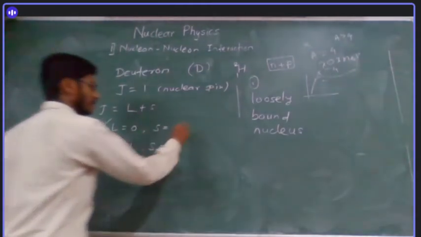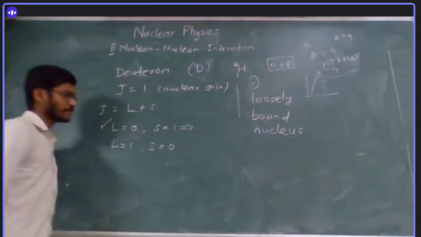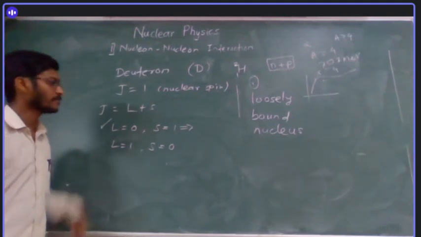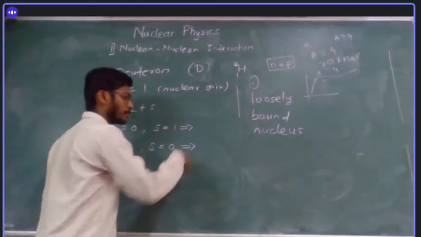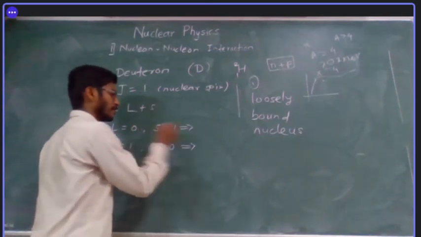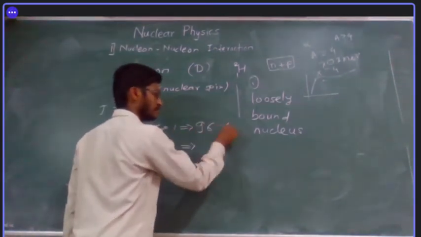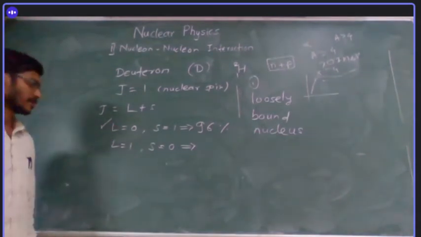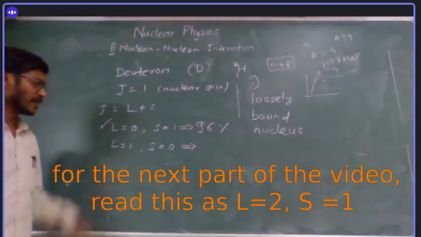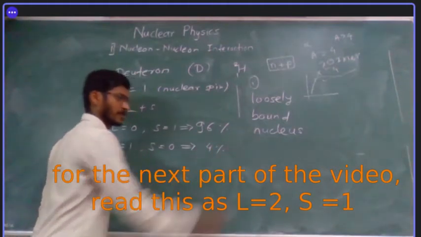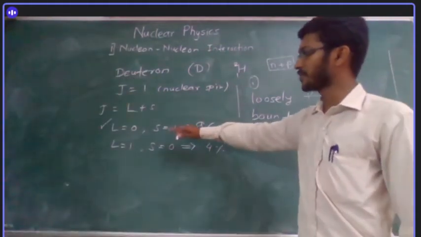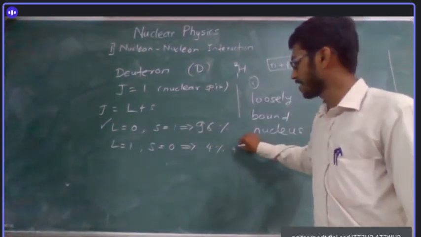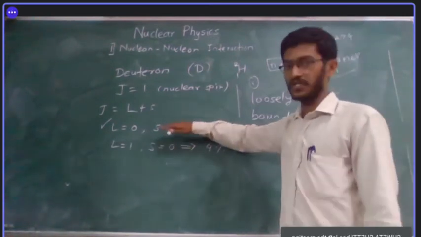But they also found that the other state is also possible. I am going to tell you the probability of finding each state. If L is equal to 0, the probability of finding the particle in this state is 96%, and in the other state almost 4%. So this is the ground state of the particle. We may not find it in the other state; we will almost always get this state.